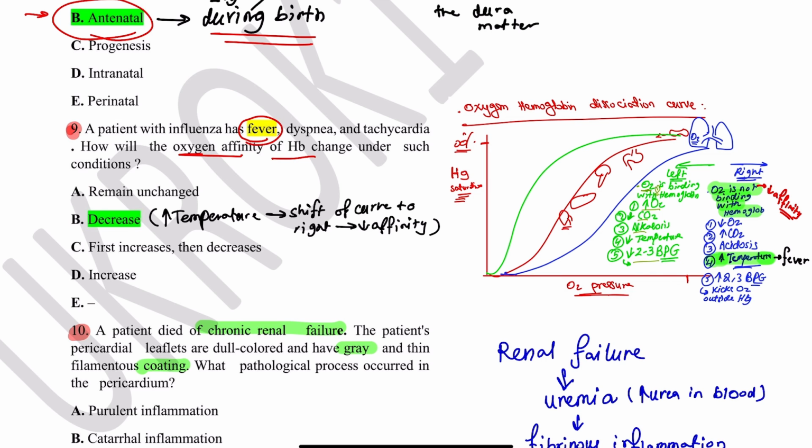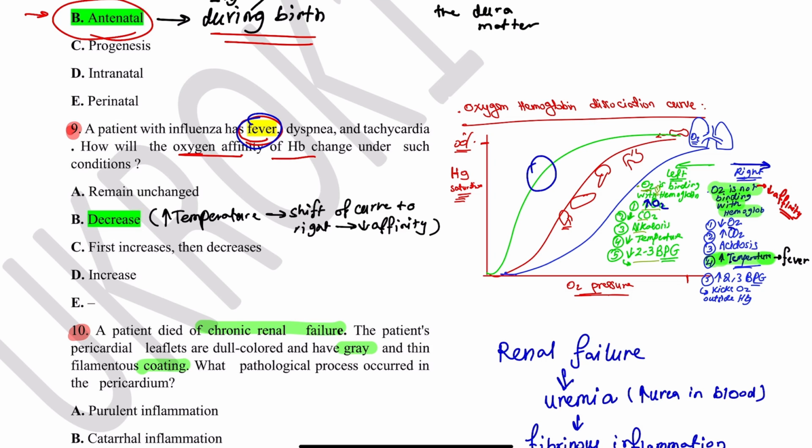Oxygen affinity for hemoglobin means how strongly oxygen will bind to hemoglobin. There is a curve that describes it. If it binds strongly, then the curve will shift to the left. It's like the right curve, the green curve. If it binds weakly, then it goes to the right, meaning the oxygen is not binding with the hemoglobin strongly. So in fever, we have factors that can affect that. For example, if oxygen increases, then binding will be stronger.